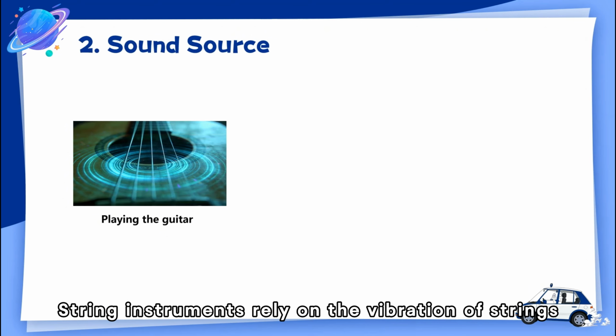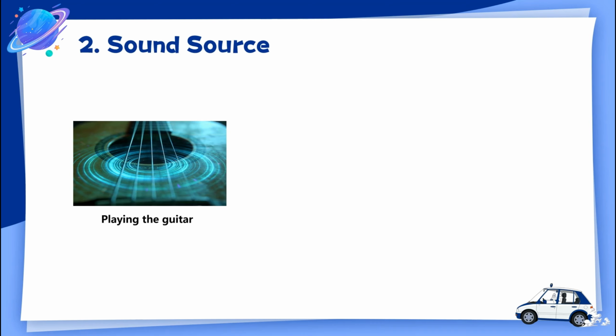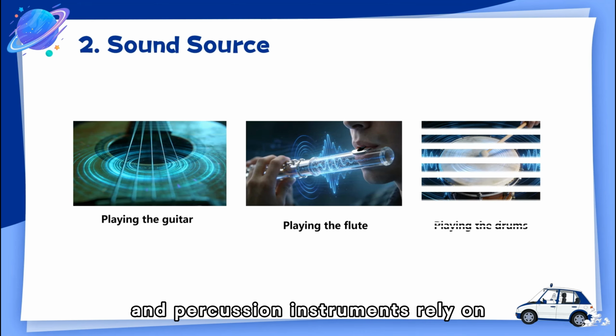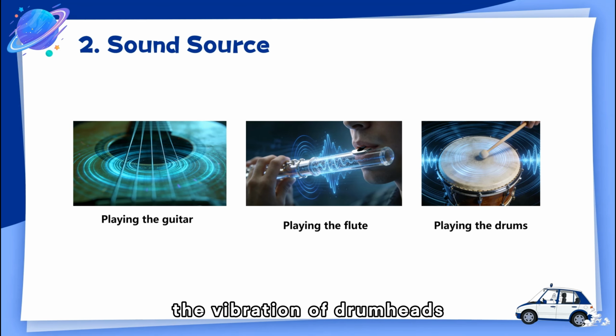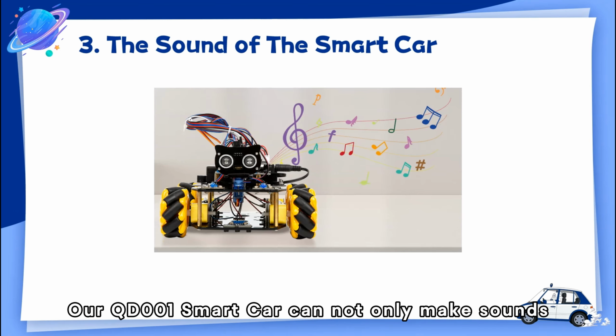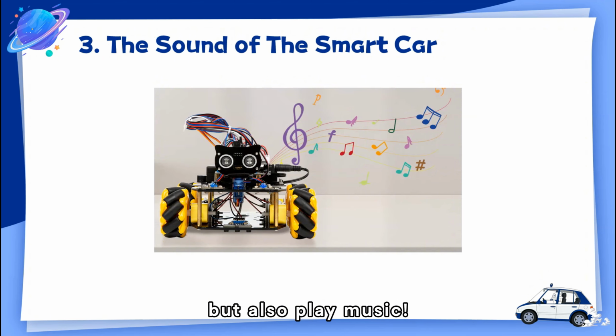String instruments rely on the vibration of strings. Wind instruments rely on the vibration of air, and percussion instruments rely on the vibration of drumheads. But no matter the method, the essence is that vibration produces sound. Our QD001 Smart Car can not only make sounds, but also play music.